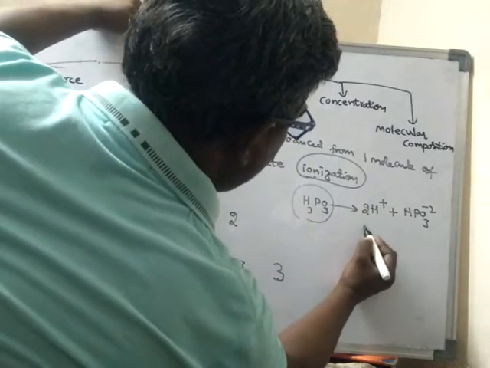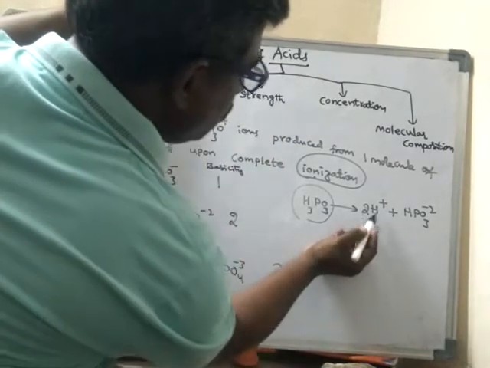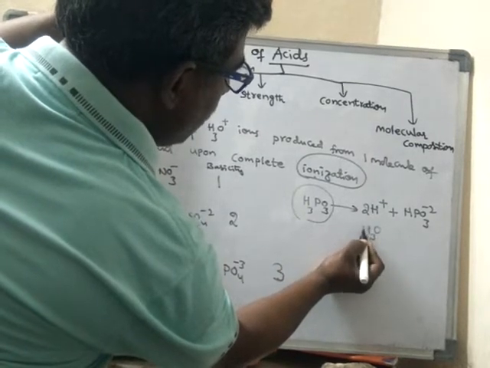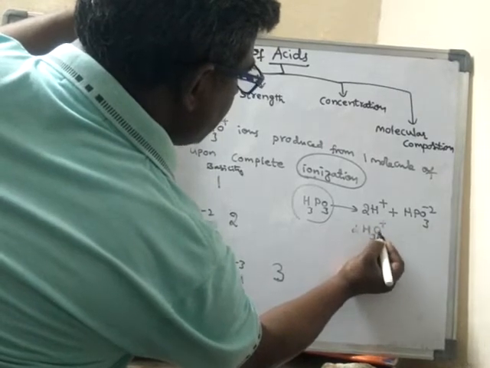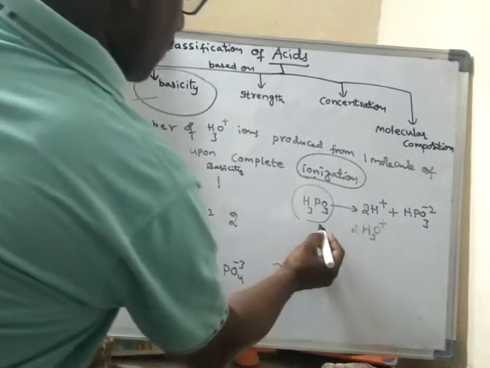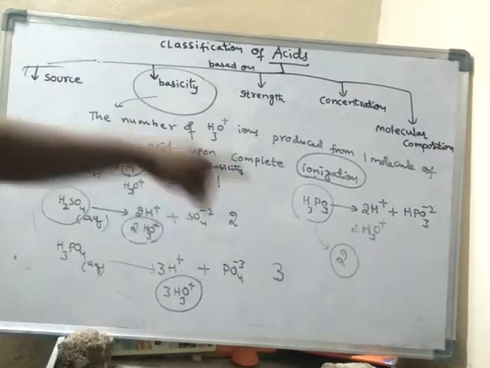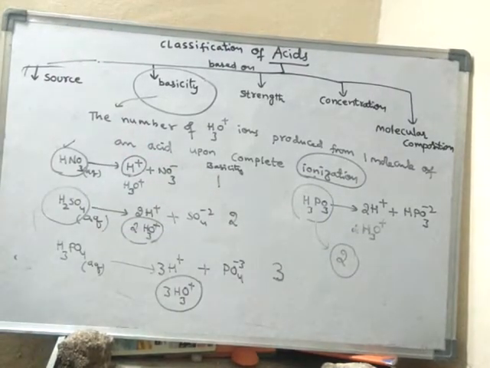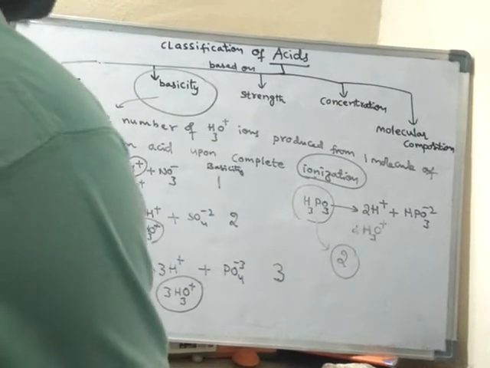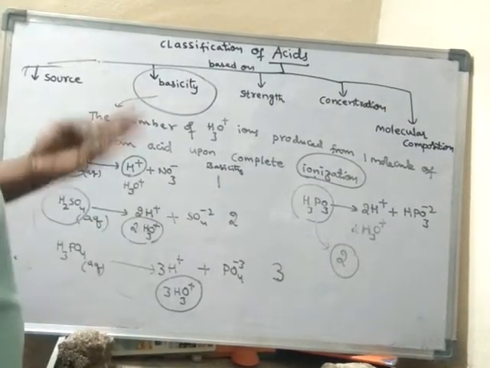Every H+ ion can form only one H3O+, and as there are 2 H+ ions, altogether 2 H3O+ ions are produced from it. Hence, what is the basicity of this one? Its basicity is 2. The basicity of phosphorus acid is 2 only. So like this, we can discuss the basicity.